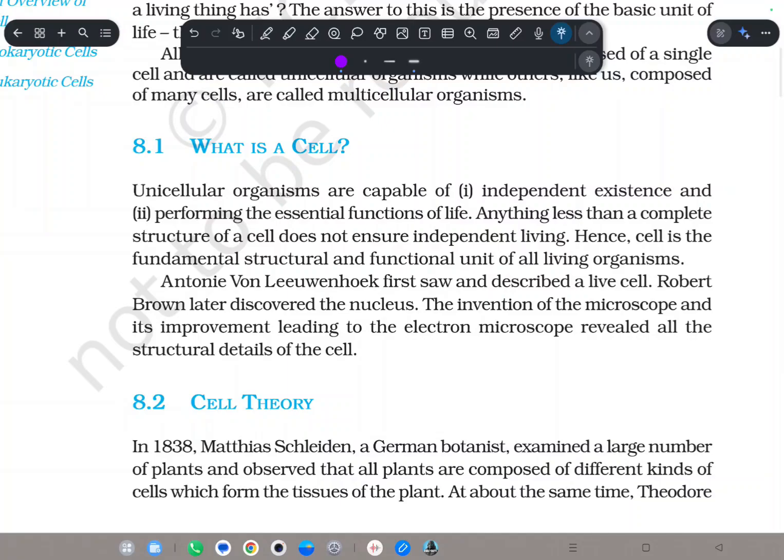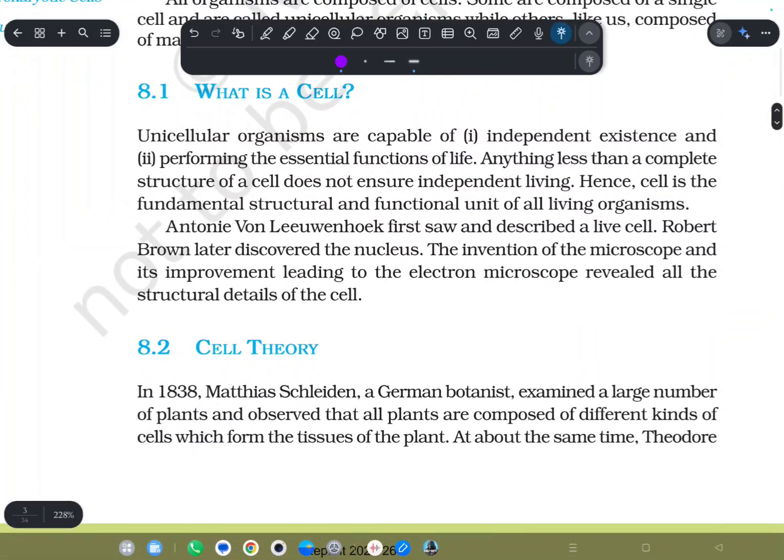So what do you need in a cell? It must have independent existence. It can interact with its environment and complete its life processes. After that comes performing the essential functions of life.